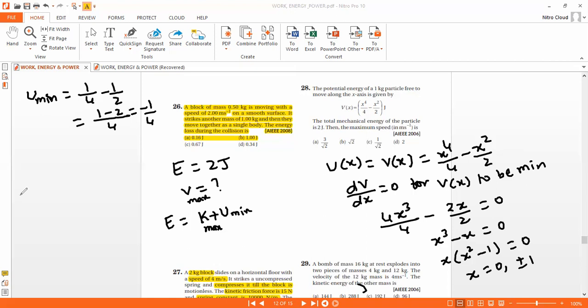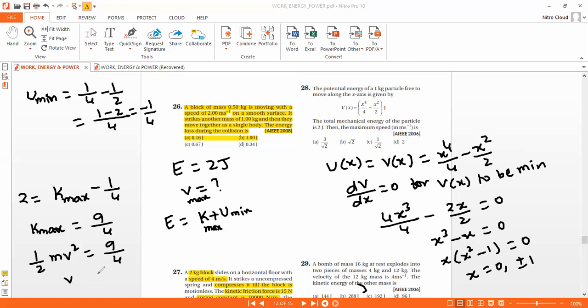So the total energy is 2. Maximum kinetic energy: K max is equal to 2 plus 1 by 4, which means 9 by 4. That is half mv square equals 9 by 4. Mass is 1, so v square equals 9 by 2. So v max equals 3 by root 2 meter per second. That is the first option.